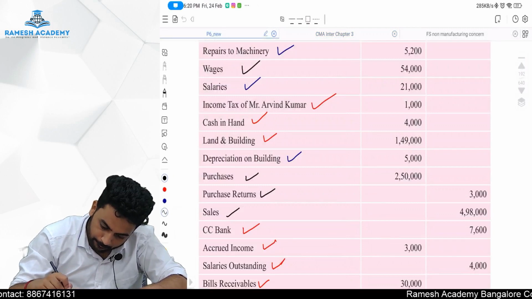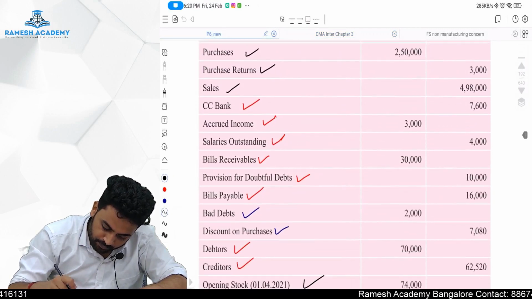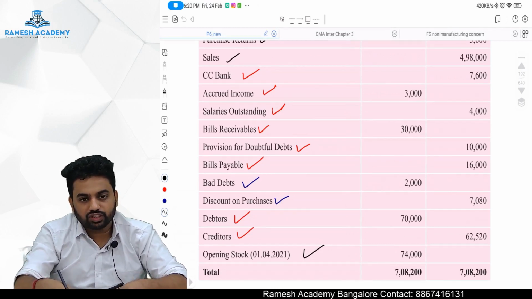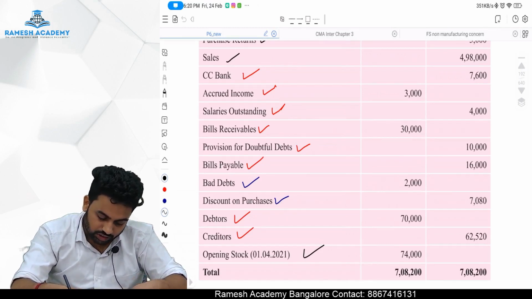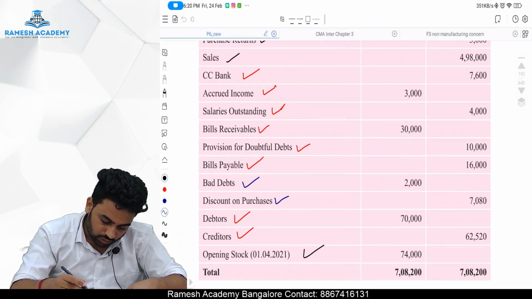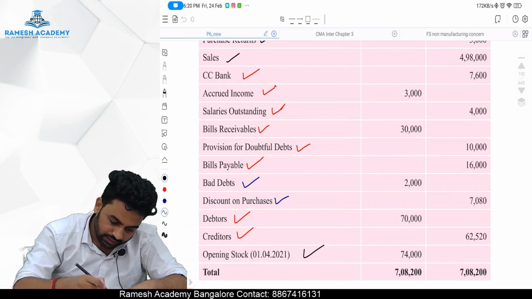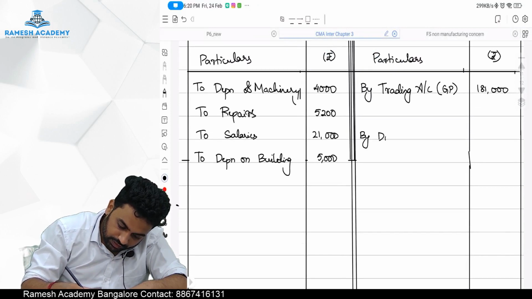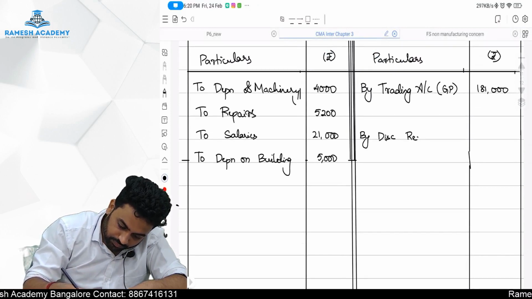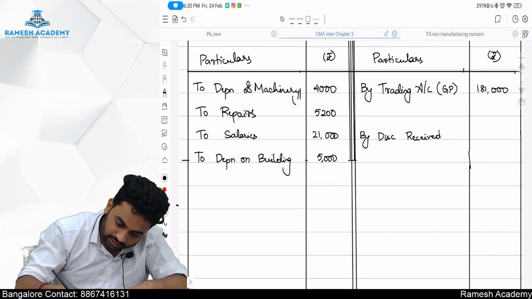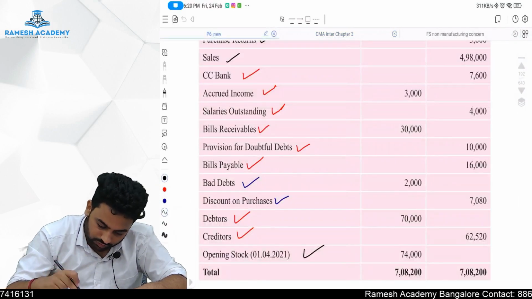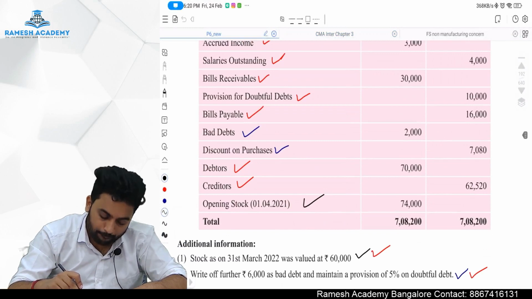Okay. Bad debts are there, 2,000. Wait, we will adjust it for the provisions. Okay. Discount on purchases is there. So by discount received 7,080, no? By discount received 7,080. Fine.